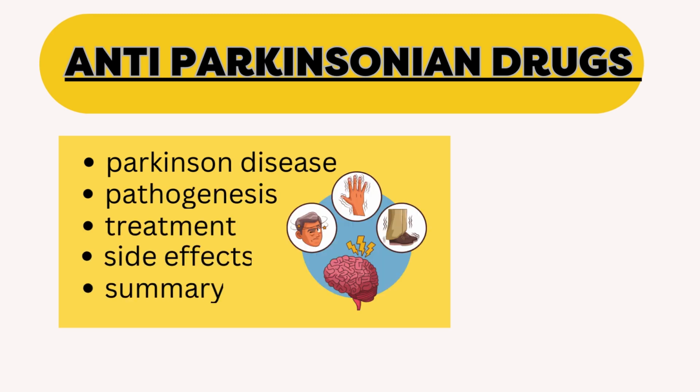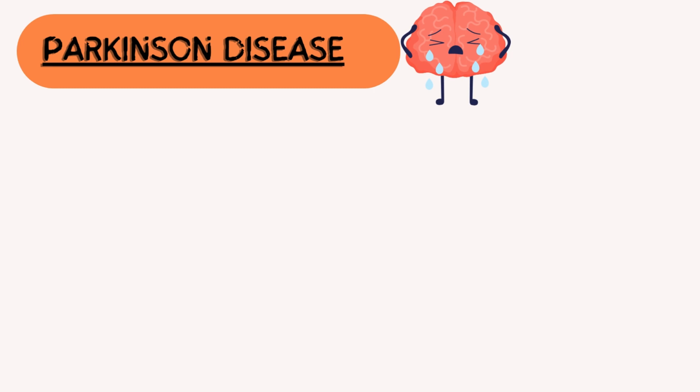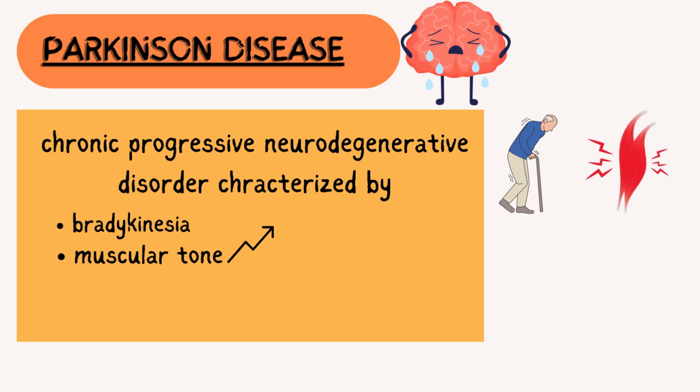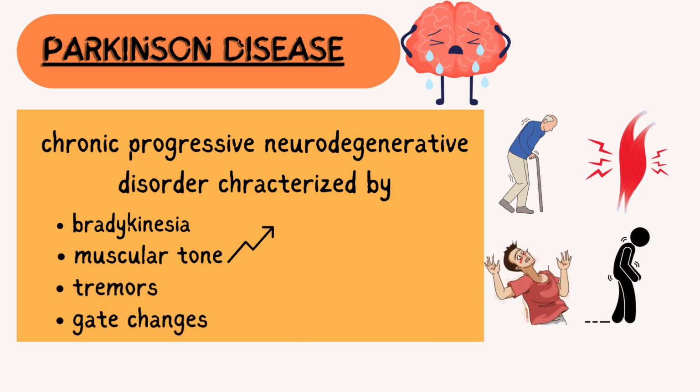Following are the landmarks of my today's lecture. So let's get started. Our first landmark is what is Parkinson's disease? It's a chronic progressive neurodegenerative disorder that is characterized by bradykinesia. It means slowness in initiation and execution of movements, increased muscular tone, rigidity, tremors at rest, and gait changes.